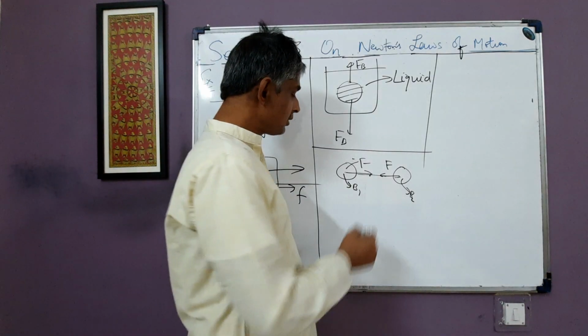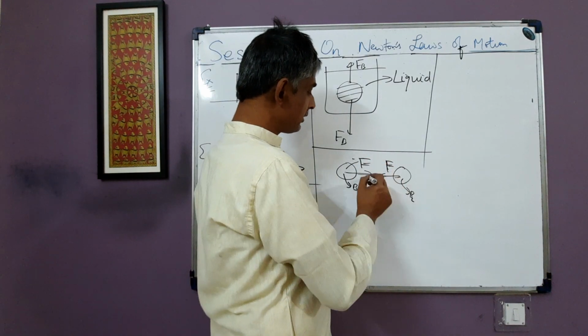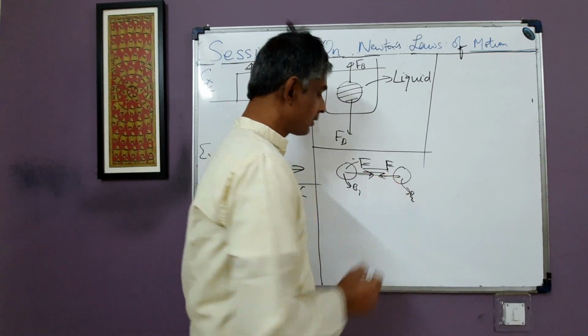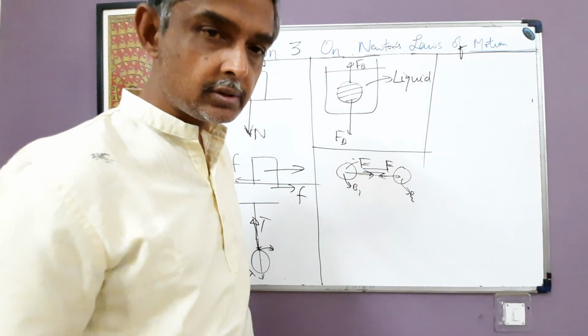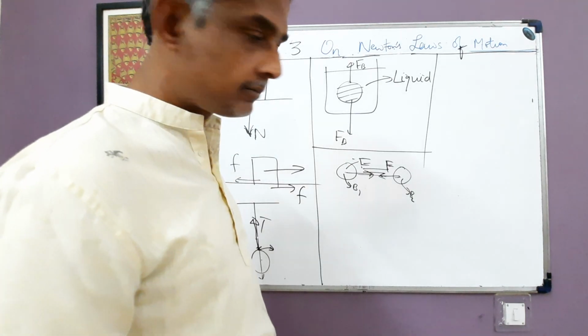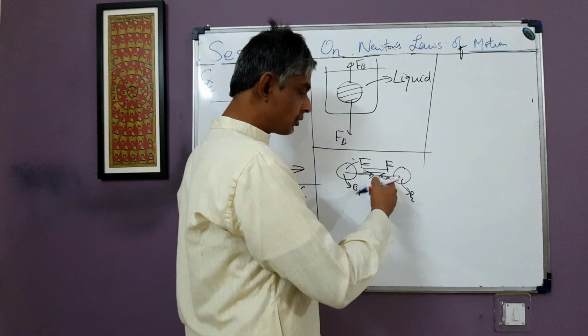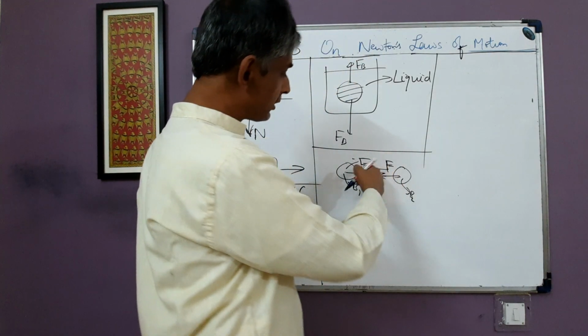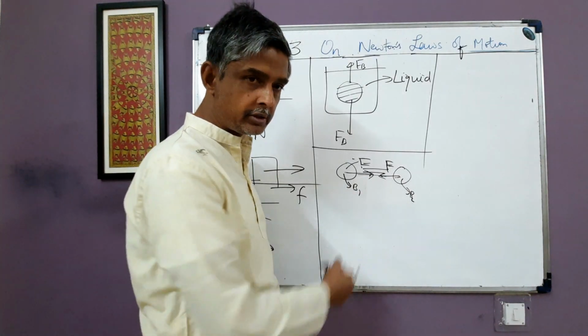These two forces are also examples of what? Interaction forces. They are equal in magnitude and opposite in direction. This is also a pair of interaction forces between the two bodies.